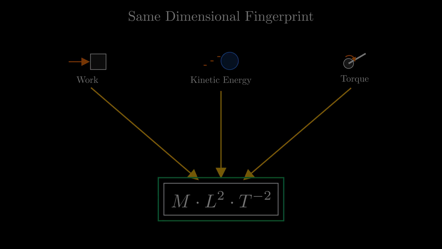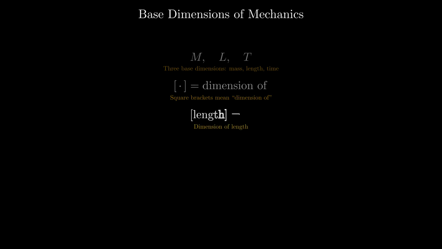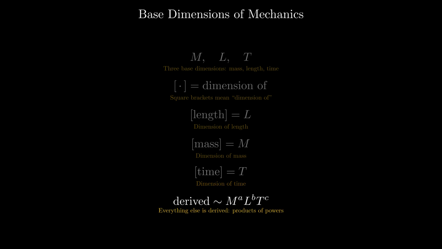they are written in. Every measurable quantity in mechanics is built from just three base dimensions: mass, length, and time. We write them as capital M, capital L, and capital T. The square brackets mean dimension of, so the dimension of length equals L, the dimension of mass equals M, and the dimension of time equals T. These are the base quantities. Everything else is a derived quantity, assembled from products of powers of these three.